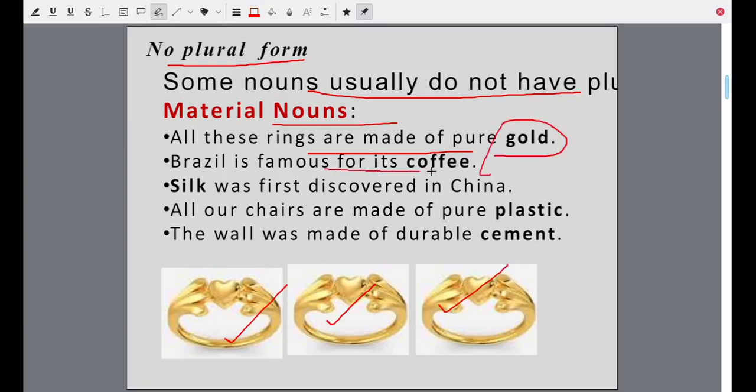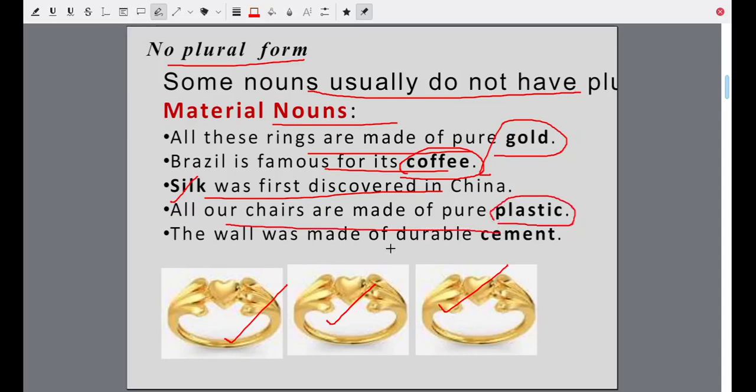Brazil is famous for its coffee. It is always coffee, not coffees. Silk was first discovered in China. Silk. Whether you have one silk dress or several silk robes, silk. All our chairs are made of pure plastic. It is always plastic. Even if you have many chairs, it is still plastic.